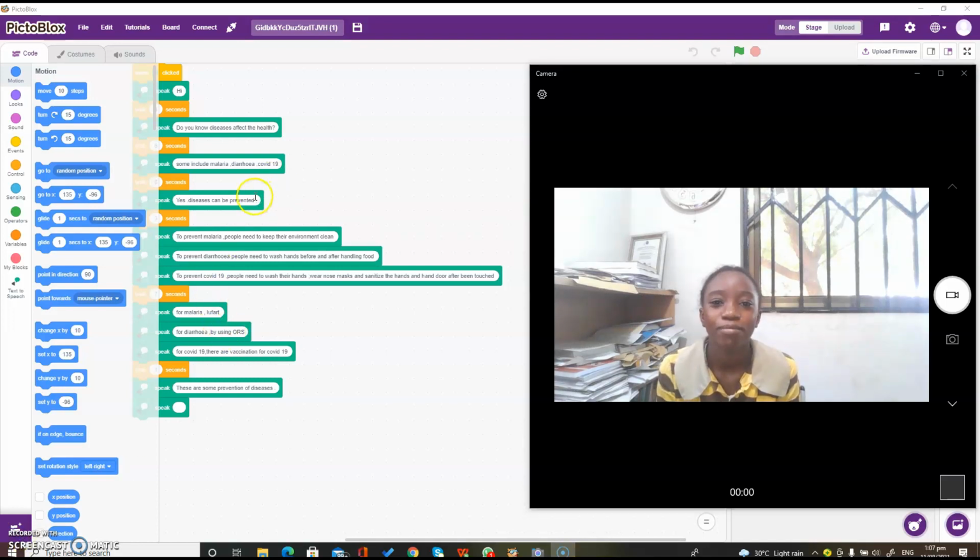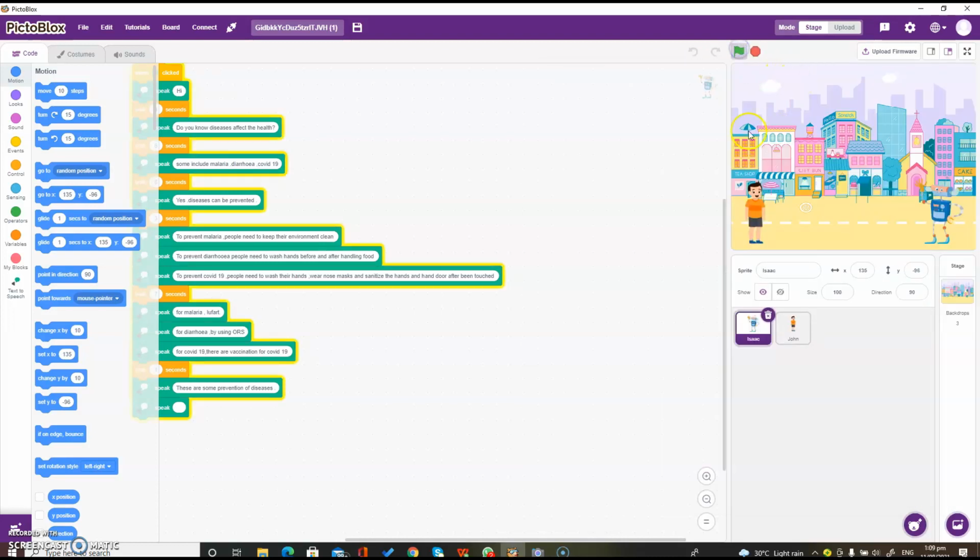Okay, so my project is about prevention of disease, and the extension which I use is text speech. So how to demonstrate my project? Firstly, I use an extension called text speech.